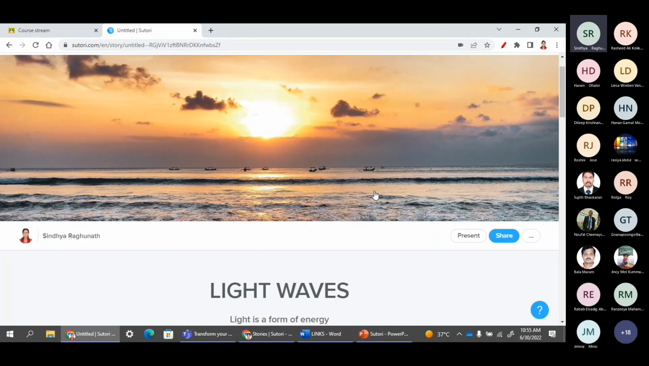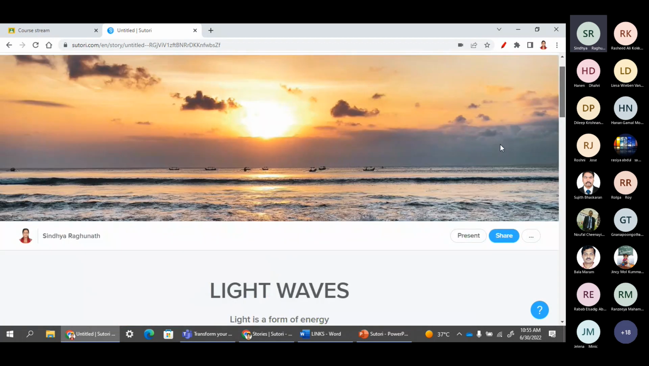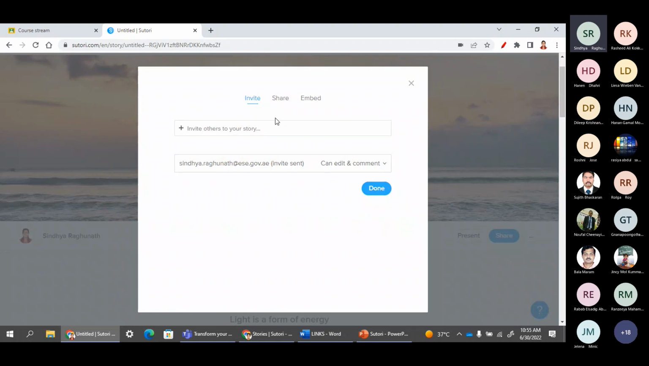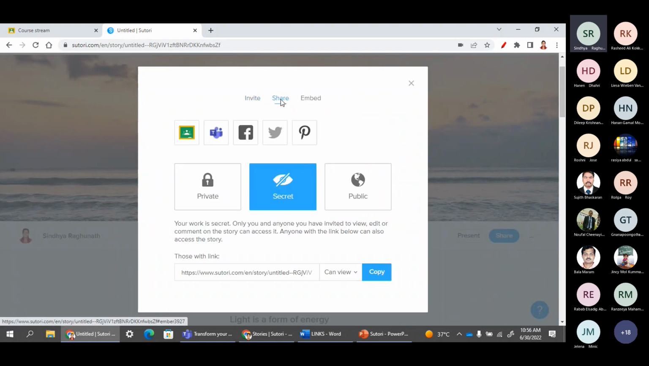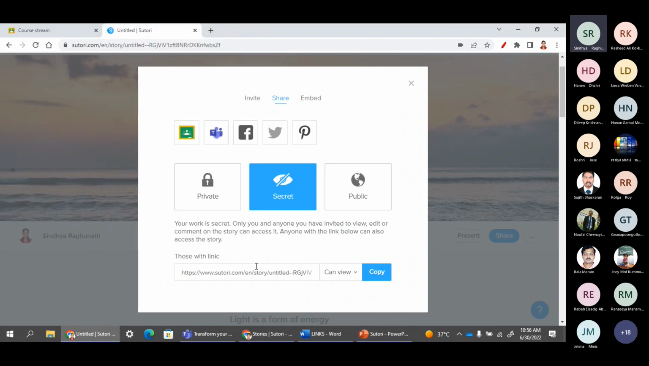That is one way of sharing. Another way: we can easily share it with our Google Classroom or with Teams. Sharing with Teams is very easy. Just click on that. Before that, we have to copy the link. And here again we have the options: private, secret, and public.